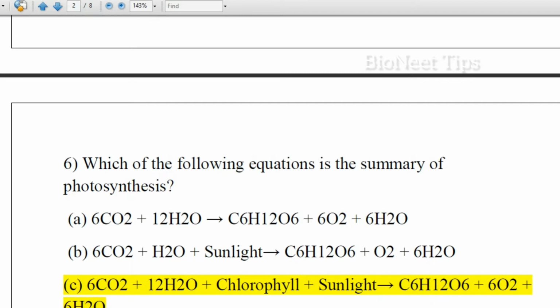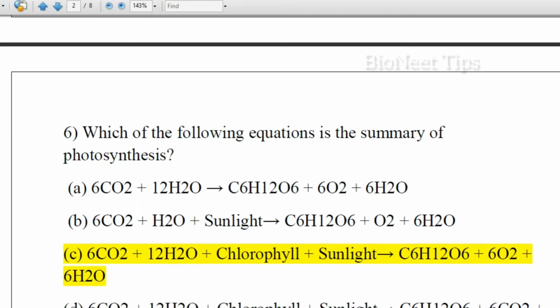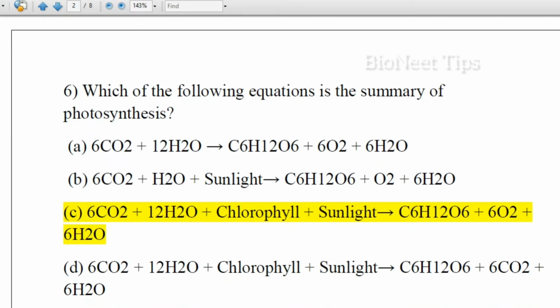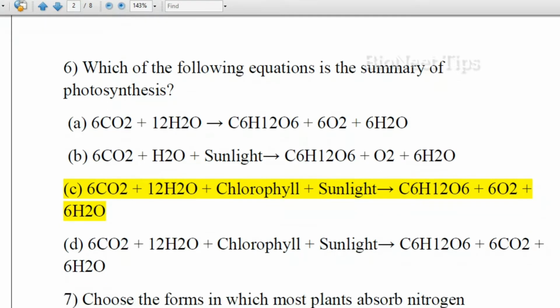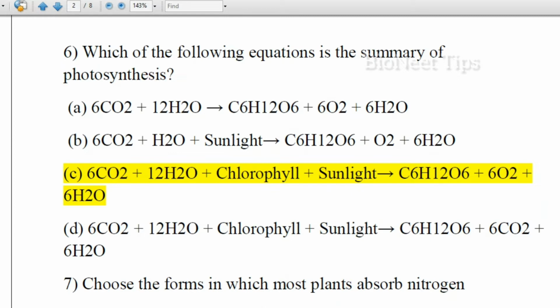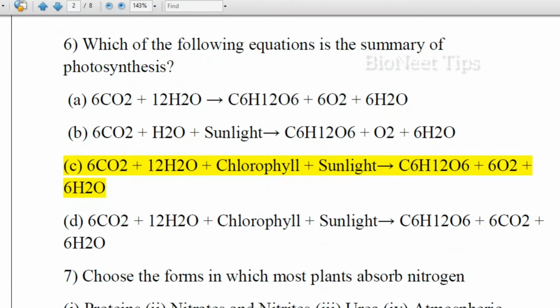Which of the following equations is the summary of photosynthesis? 6CO2 plus 12H2O will give C6H12O6 plus 6O2 plus 6H2O; 6CO2 plus H2O plus sunlight gives C6H12O6 plus O2 plus 6H2O; 6CO2 plus 12H2O in the presence of chlorophyll and sunlight gives C6H12O6 plus 6O2 plus 6H2O; 6CO2 plus 12H2O in the presence of chlorophyll and sunlight gives C6H12O6 plus 6CO2 plus 6H2O.